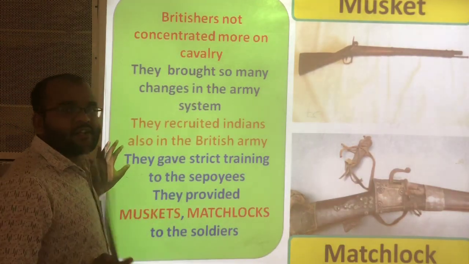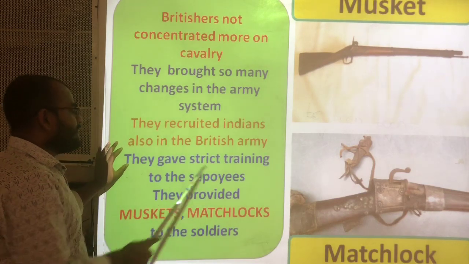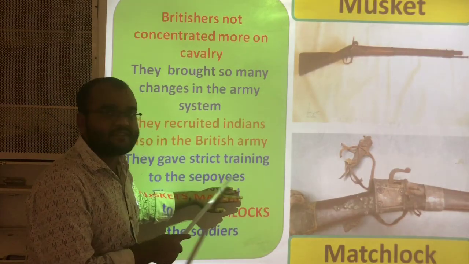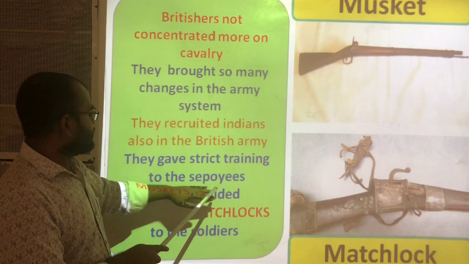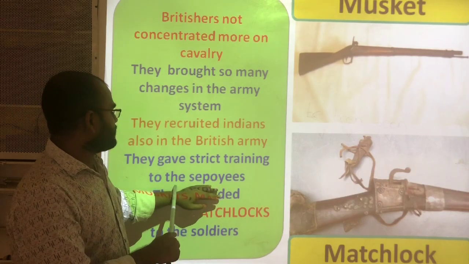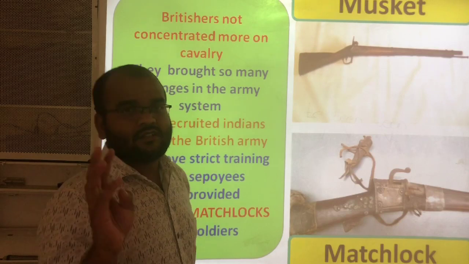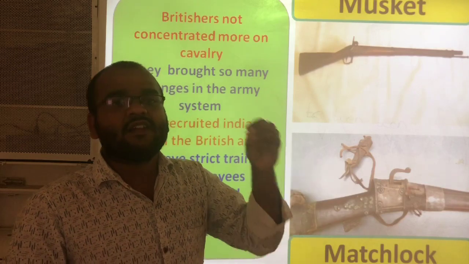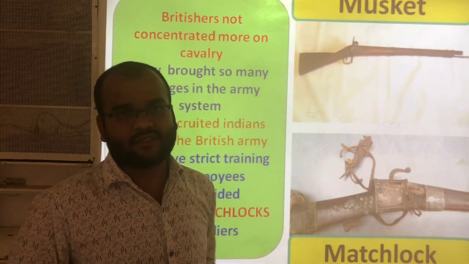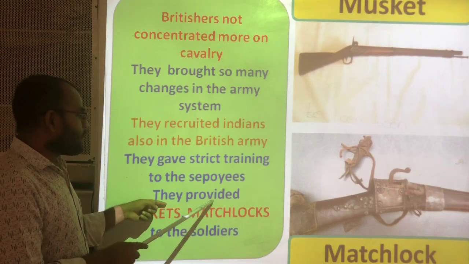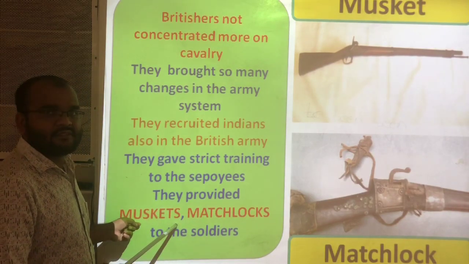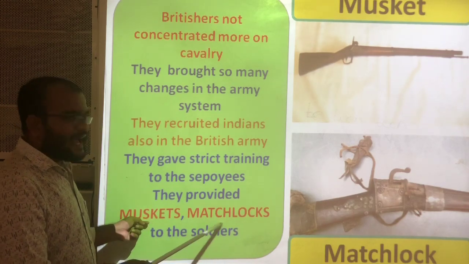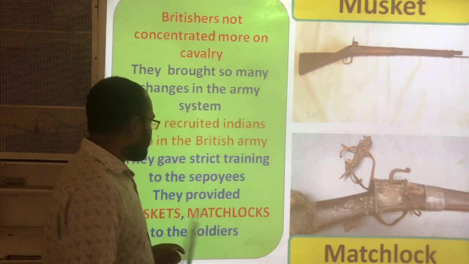After the recruitment, they gave strict training to the sepoys. Sepoys means soldiers. That means the British East India Company rulers, especially the army generals, gave strict training to all soldiers. And they provided muskets and matchlocks to the soldiers. Muskets and matchlocks are two types of guns.